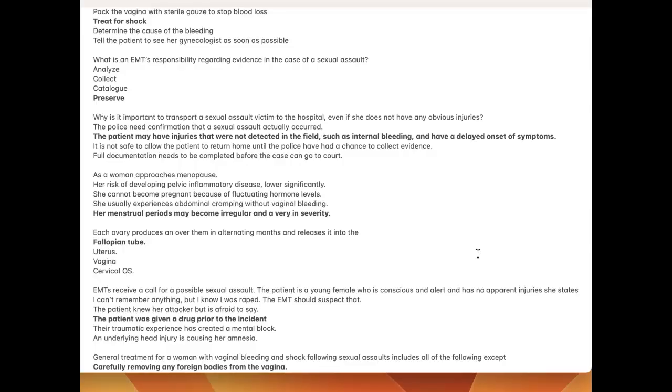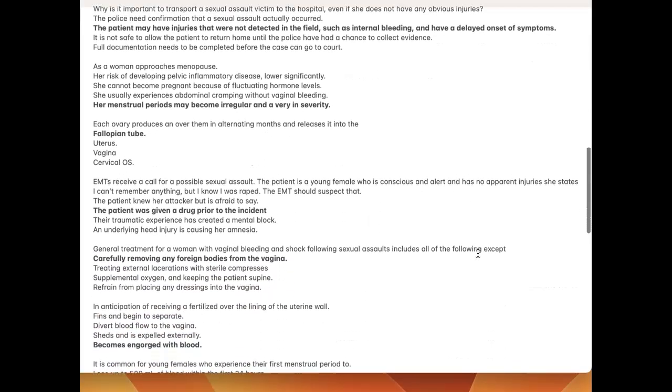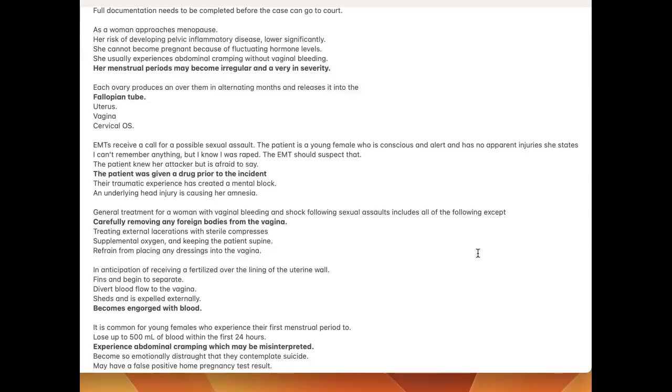Why is it important to transport a sexual assault victim to the hospital, even if she does not have any obvious injuries? The patient may have injuries that were not detected in the field, such as internal bleeding, and have a delayed onset of symptoms. As a woman approaches menopause, her menstrual periods may become irregular and vary in severity, each ovary produces,